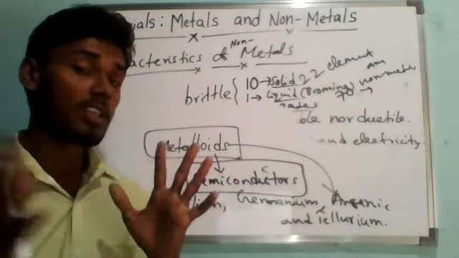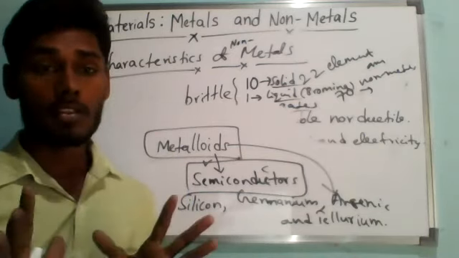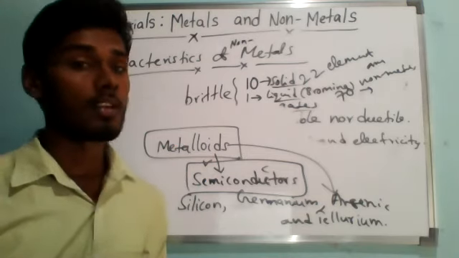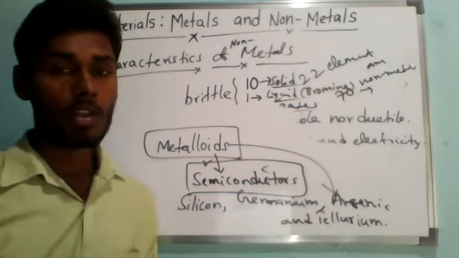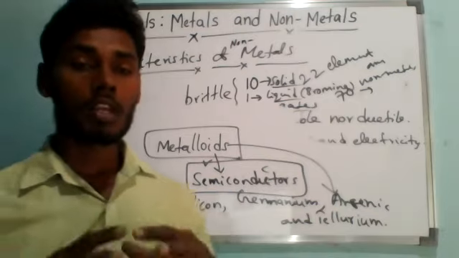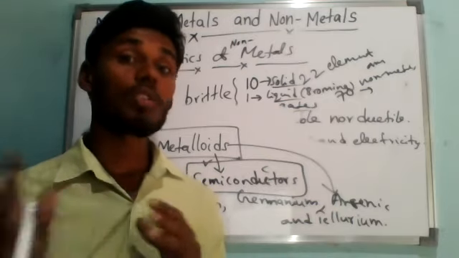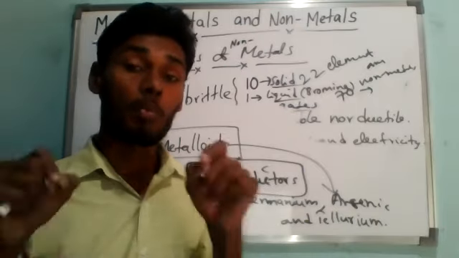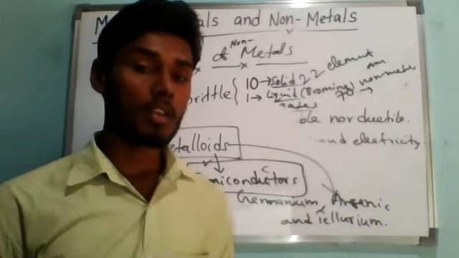Metalloids we will even study in higher classes, in class 9th and 10th also. Now we will discuss the properties of metals and non-metals in detail. Anyhow, class 9th will also study these categories of elements, and in class 10th you will get the same chapter, metals and non-metals. There we will study everything in more detail, along with the chemical reactions also.